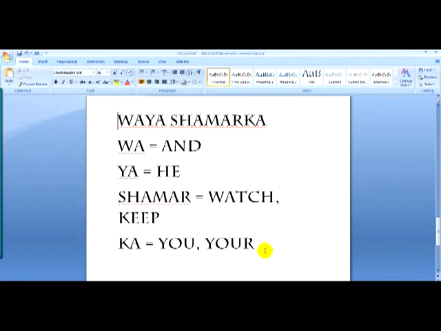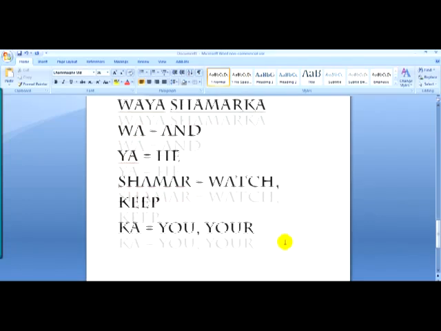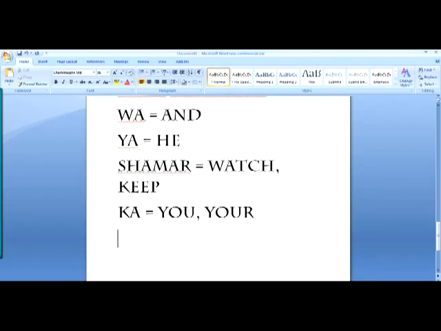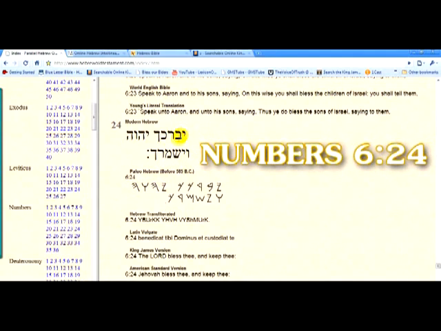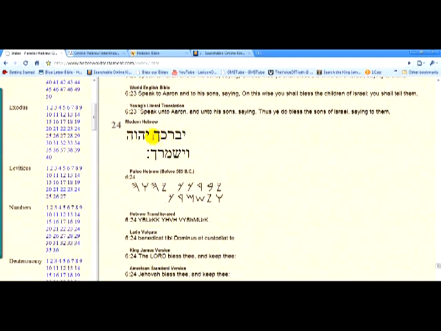Go into the letters, go into the words, learn that, and eventually you'll come up on the level to start breaking these words down. All right. So that was verse 24, which we just read over here. I'll read it again. Ya barak ka Yahweh wa ya shemarka. Okay. So it says, reading it in English, the Lord bless thee and keep thee.